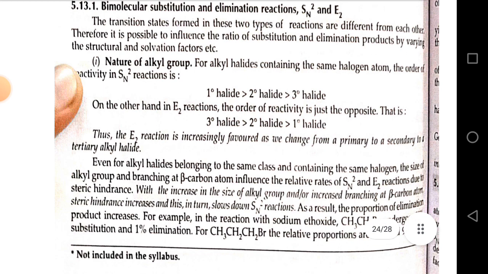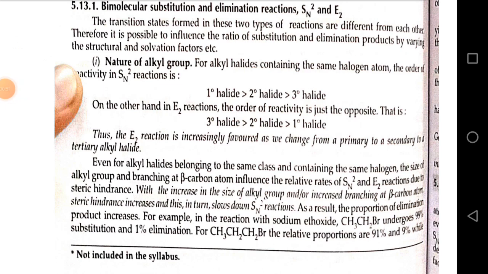Even for alkyl halides belonging to the same class and containing the same halogen, the size of the alkyl group and branching at beta carbon influence the relative rate of SN2 and E2 reactions due to steric hindrance. With the increase in size of the alkyl group and increased branching at beta carbon atom, steric hindrance increases, and this in turn slows down SN2 reaction. As a result, the proportion of elimination product increases.